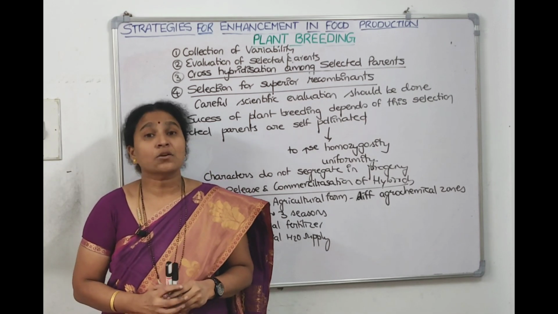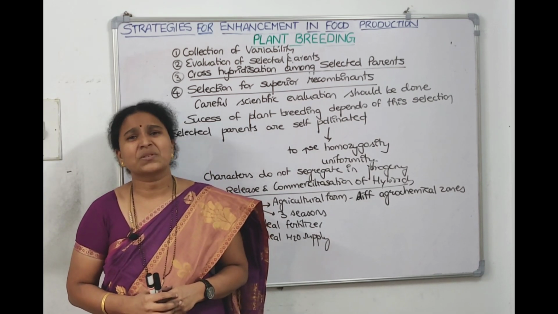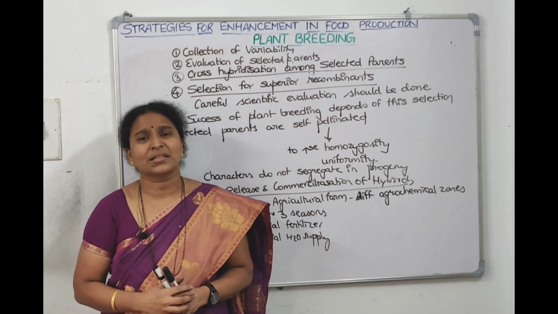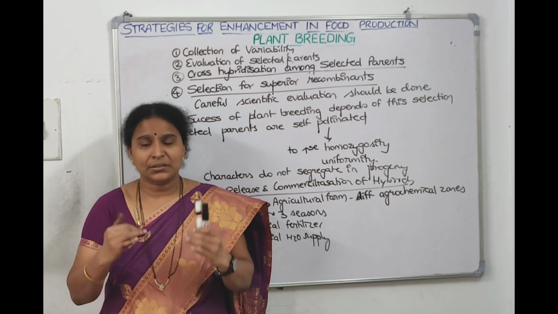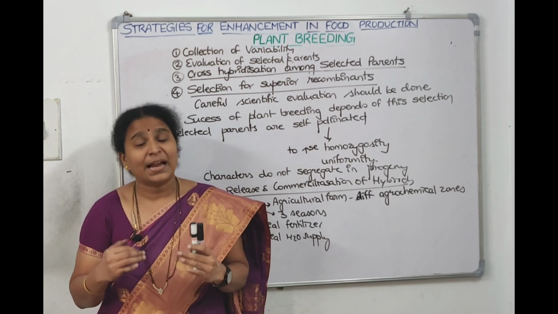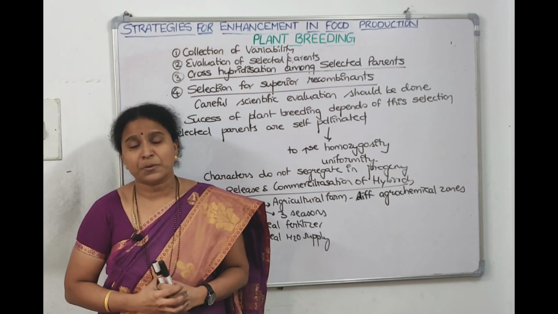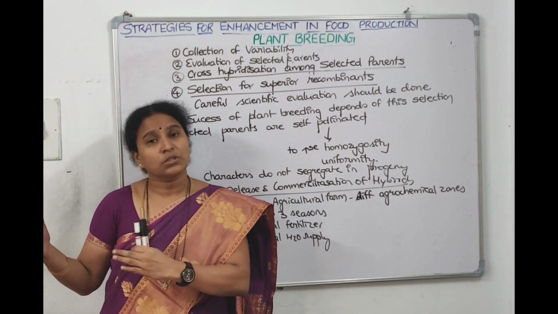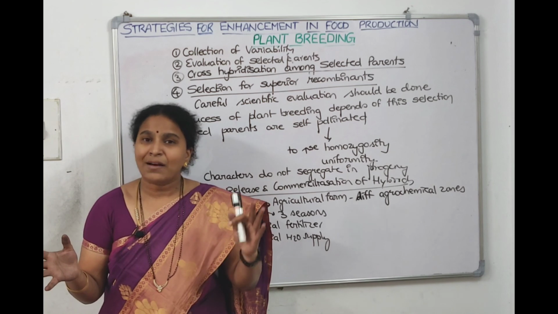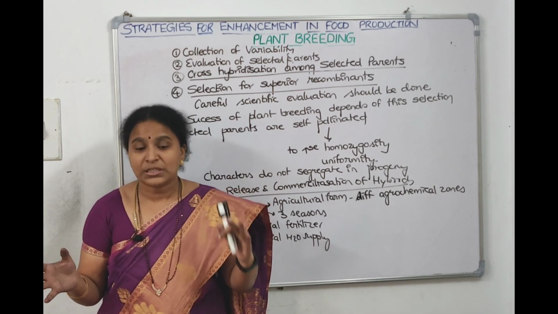The third step is cross hybridization among the parents, which is time consuming and tedious, but we carefully do it, okay? After that, we need to select and test for the superior recombinants, because all the progeny will not have the characters we want. Out of thousands of progeny, hardly one will have the desirable character. That we need to select.